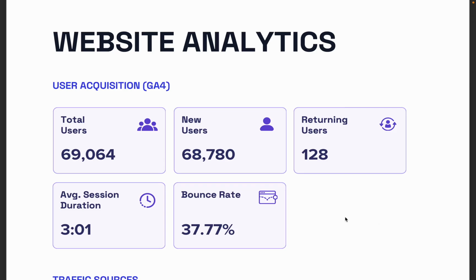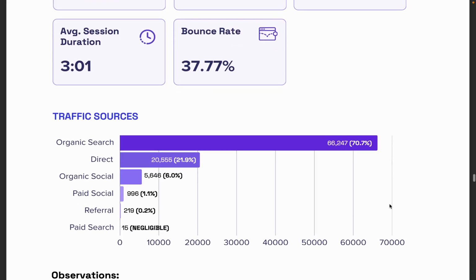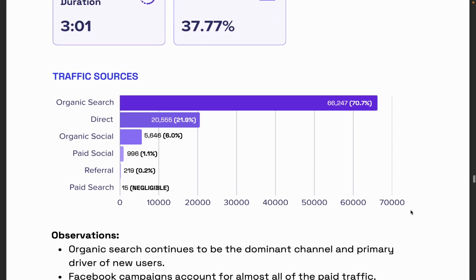It's had a look here and determined some high-level numbers. Obviously, that's real stuff, but it allows us to have a look at that in a really quick glance, and the same thing from a traffic source point of view. All of this layout allows businesses very quickly to make decisions, and one of the big ones that came out with that graph was the client said, well, hang on a sec, that's 70% of our traffic that's coming from organic search. Are we not doing the right things in other places?